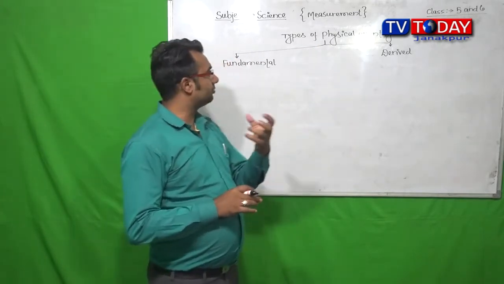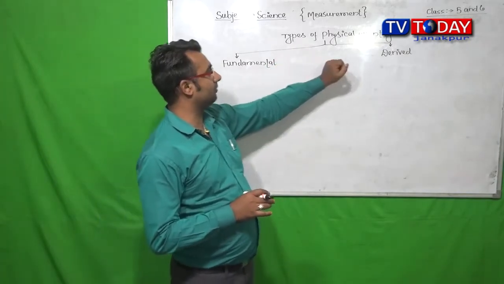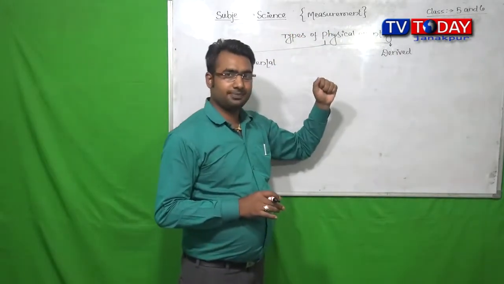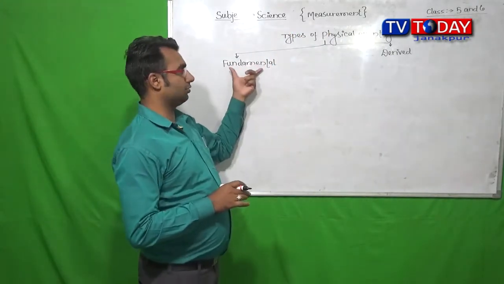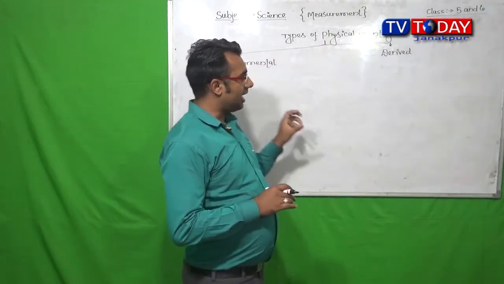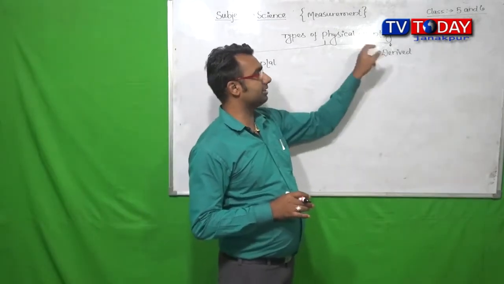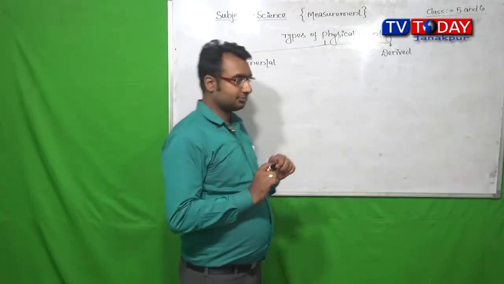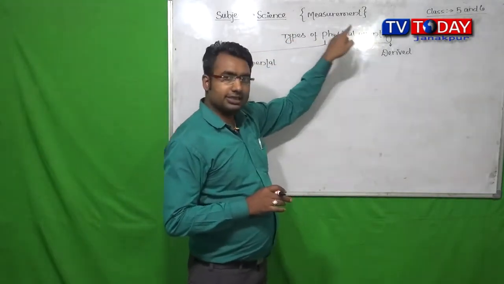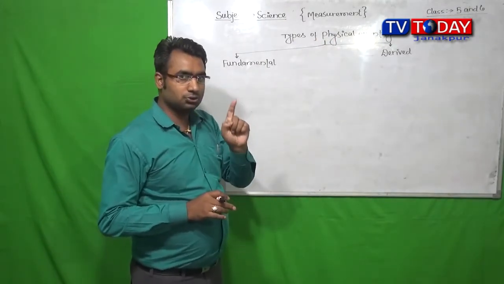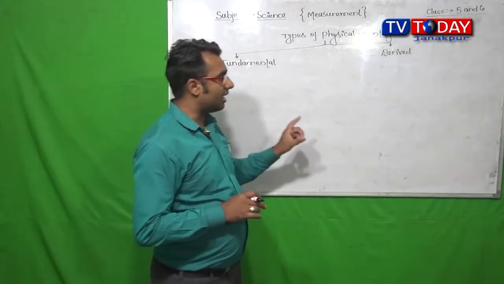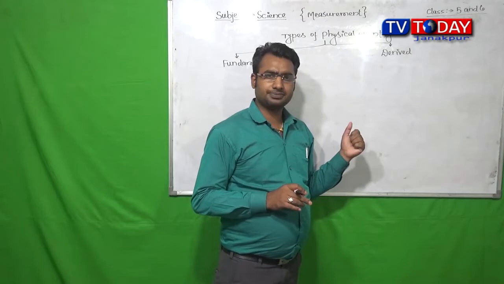As we know, physical quantity can be divided into two types: fundamental physical quantity and derived physical quantity. Do you understand? Again, physical quantities are divided into two types: fundamental physical quantity and derived physical quantity.